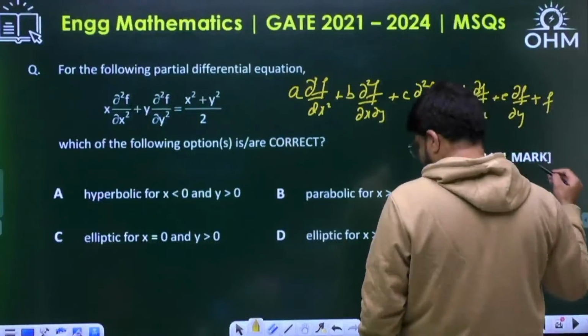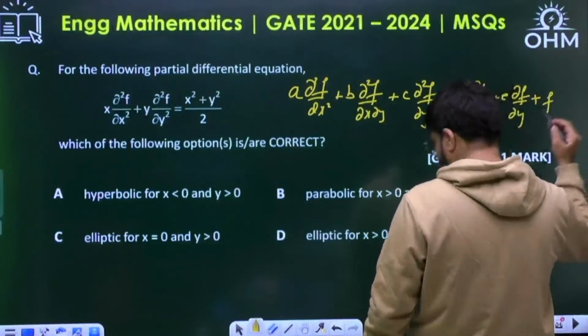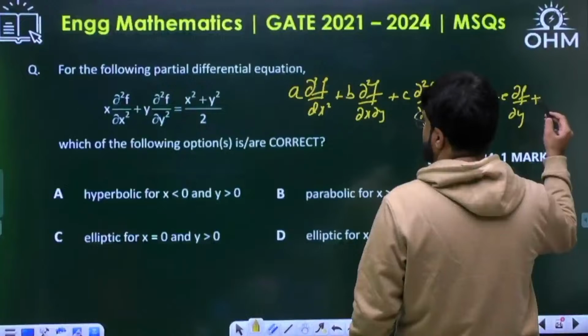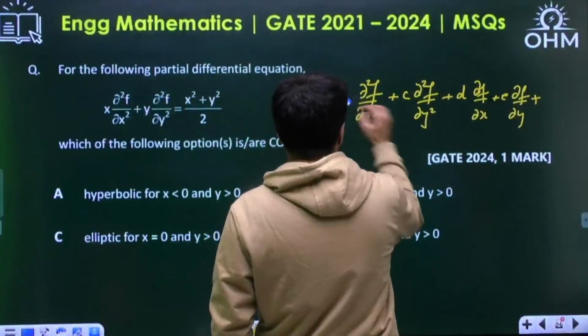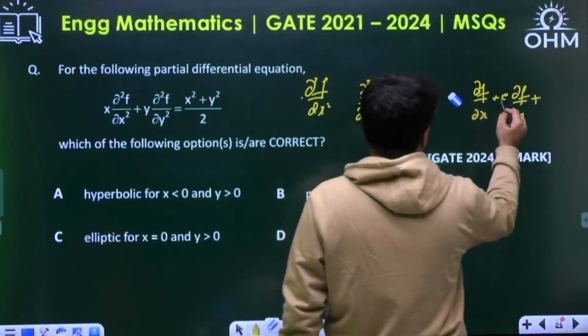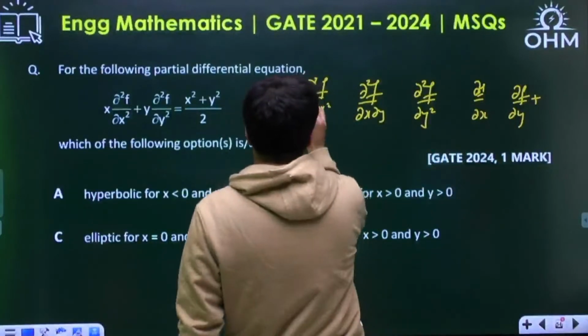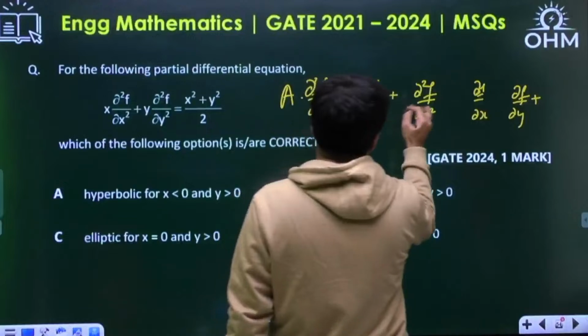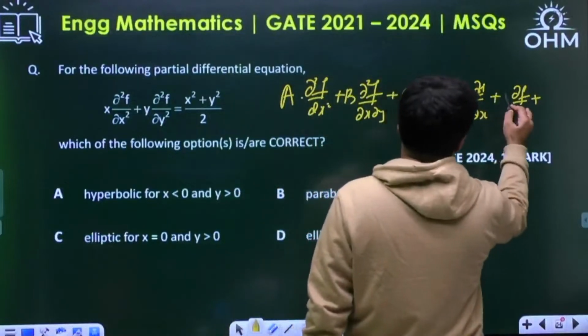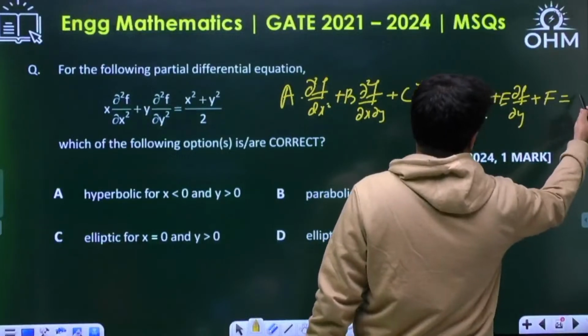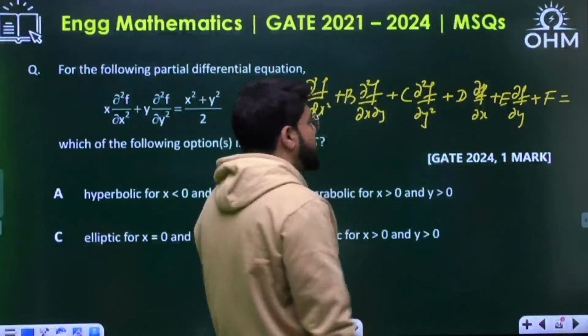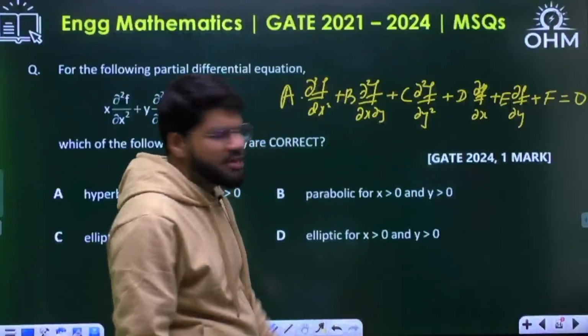some constant F. Let me give the constants the names capital A, capital B, capital C. These are the coefficients, capital D, capital E, and suppose capital F. This is equal to 0, or any function. Let me call it 0.